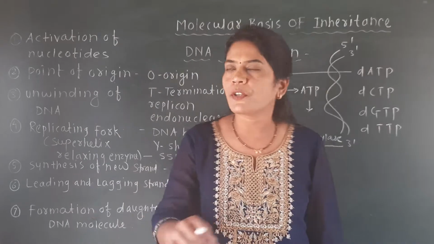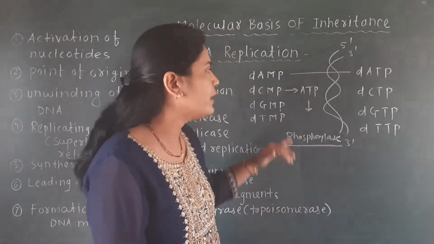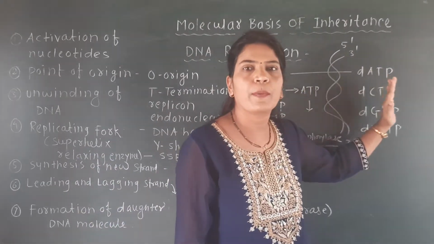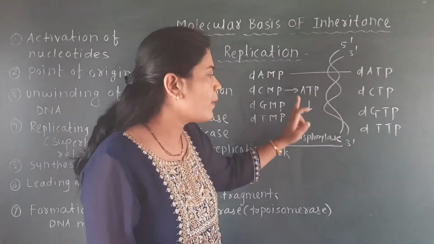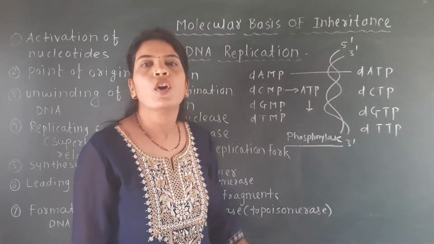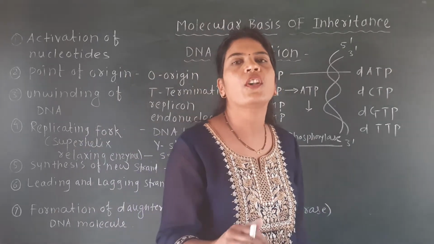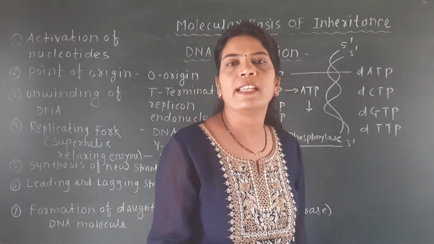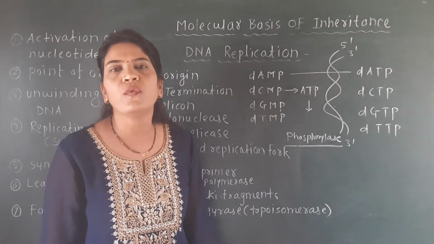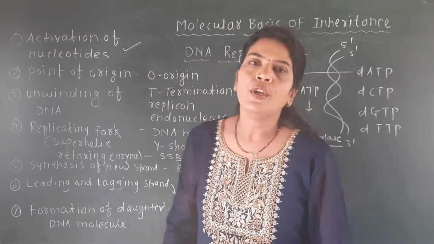Okay, what is the important point from the activation of nucleotide? Nucleotides present in the nucleoplasm in the form of monophosphate get converted into triphosphate with the help of the ATP molecule and one enzyme, and the name of that enzyme is phosphorylase. Due to this, the monophosphate deoxyribonucleotide is converted into triphosphate nucleotide, and that process is called phosphorylation. So one thing is very important, that is the activation of the nucleotide.